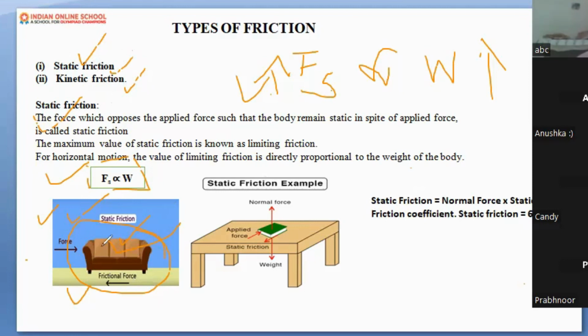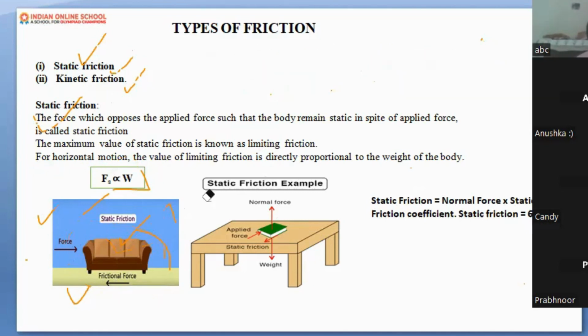Static friction is applied only in the case of an object which is at rest, and it is always more. Why? Because it is directly proportional to the weight. If the weight is more, the static friction offered by the ground on the couch is also more. Now, am I clear to you? Yes, ma'am. Okay, so do remember, static friction is also known as what? Limiting friction. If the weight of an object is more, static friction is also more. So here I think you understood that concept also.